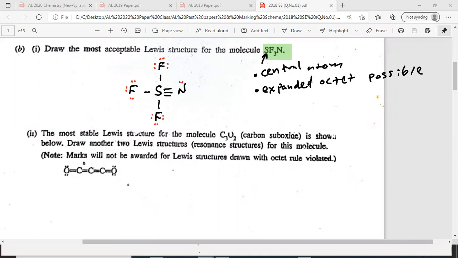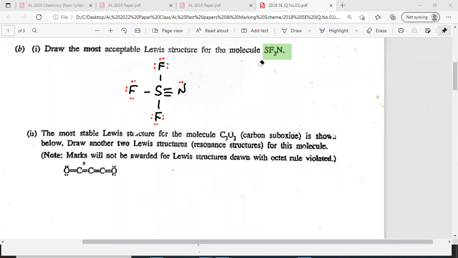Right. So I'll erase the screen. Next one.